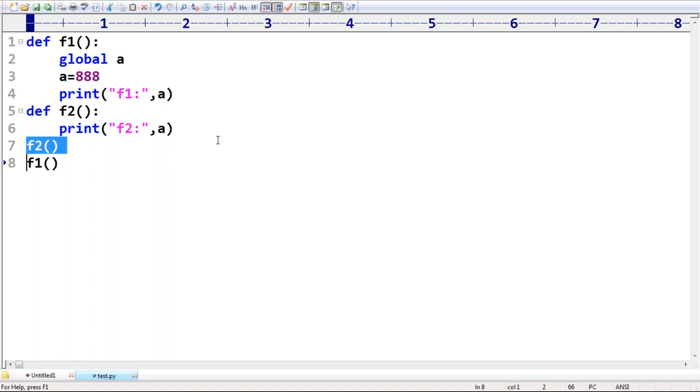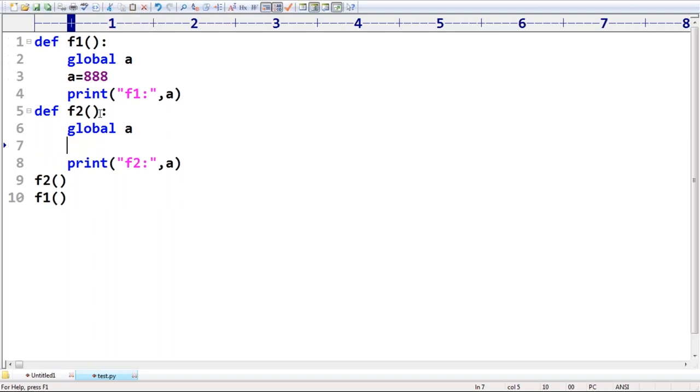Next, someone is asking, if f1 and f2 both have a global variable, and we print a in f3, what will happen? Maybe there is a chance of ambiguity. Just observe that. Rich Kohli is asking one small doubt. I hope everyone can understand.